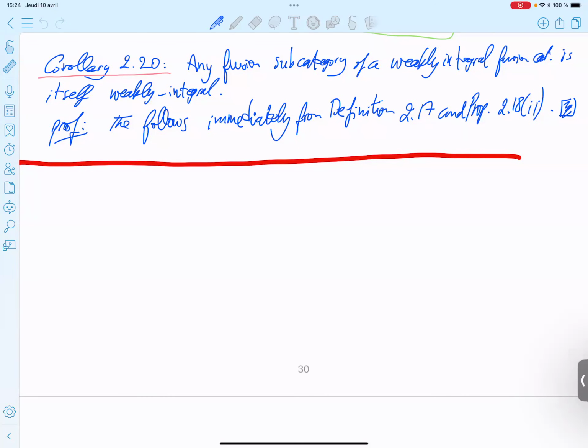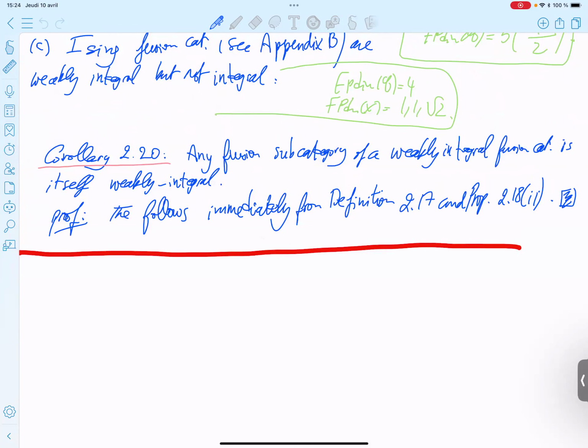Okay. So today is session 8 of semester 1 of our course on graded fusion category. Last week we got only one session because the Friday was holiday. Last week we started a subsection called integral and weakly integral fusion categories. We did a lot of things regarding that. We finished with this corollary. Any fusion subcategory of a weakly integral fusion category is itself weakly integral.